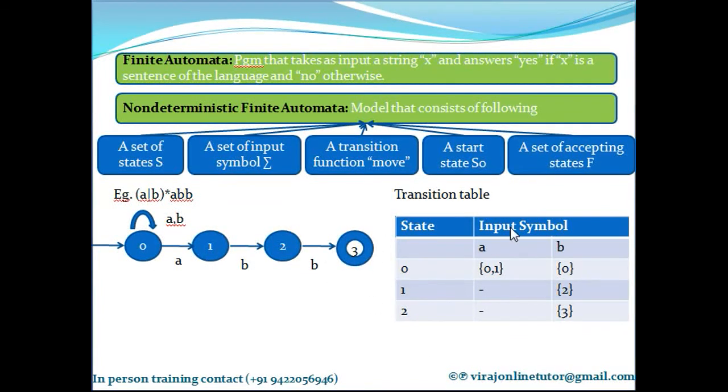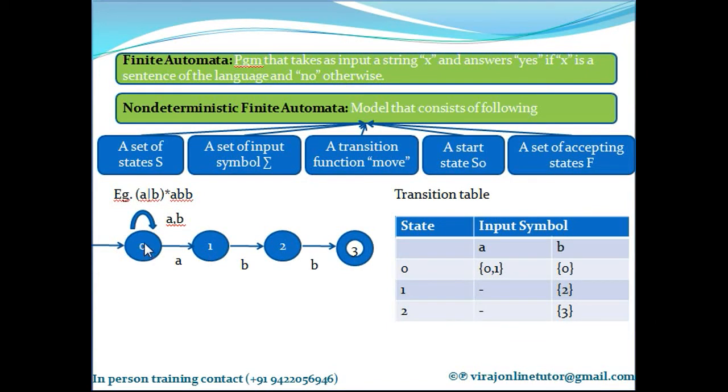Okay, and this is a transition table for this diagram. So I have a state here, and I have an input symbol. Now let's see how to construct this transition table. If you are in state 0 and the input symbol is A, where exactly can it go? If the machine is in state 0 and an input symbol A is encountered, it will go to 0 or it can also go to 1.